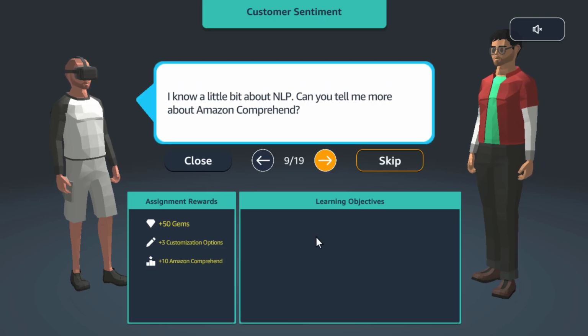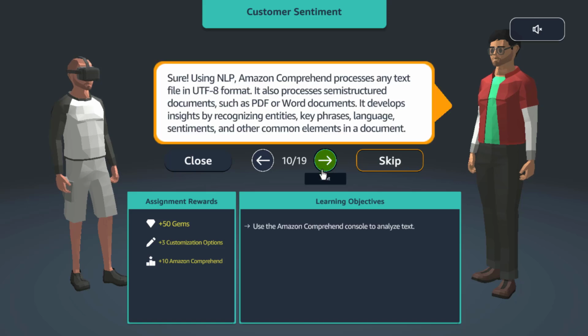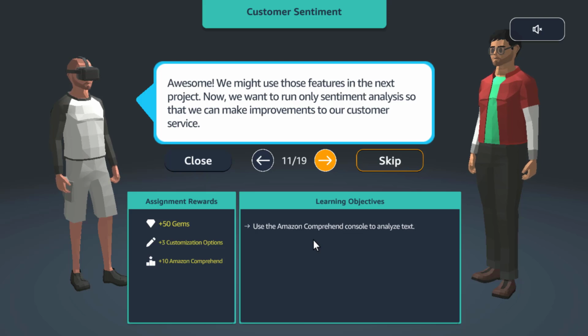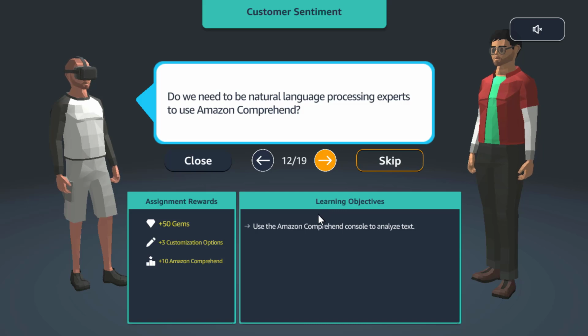I know a little bit about NLP. Can you tell me more about Comprehend? Sure. Using NLP, Comprehend processes any text file in UTF-8 format. It also processes semi-structured documents such as PDF or Word documents. It develops insights by recognizing entities, key phrases, language, sentiments, and other common elements in a document. Awesome. We might use those features in the next project. Now we want to run only sentiment analysis so that we can make improvements to our customer service. Do we need to be natural language processing experts to use Comprehend?